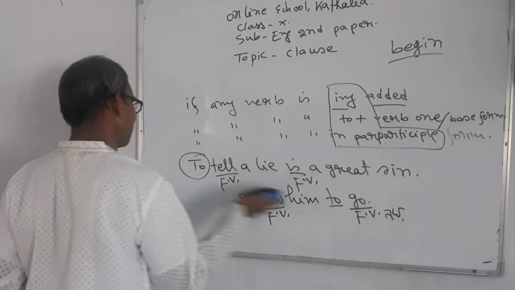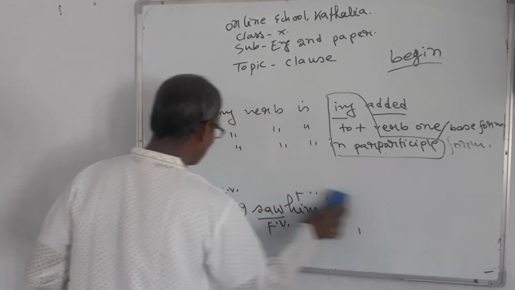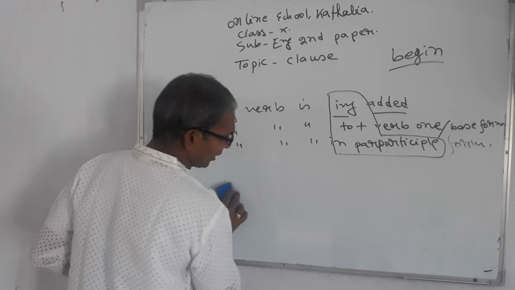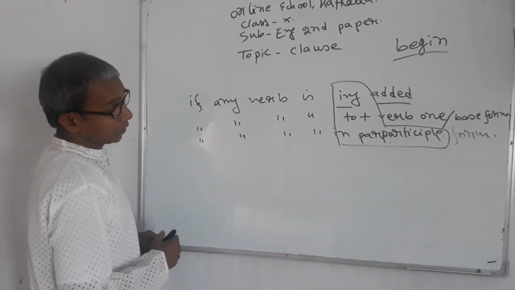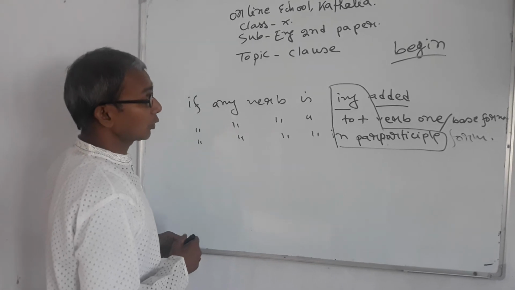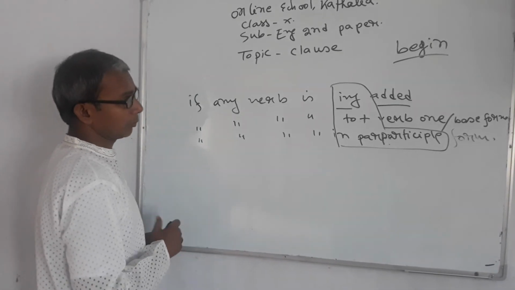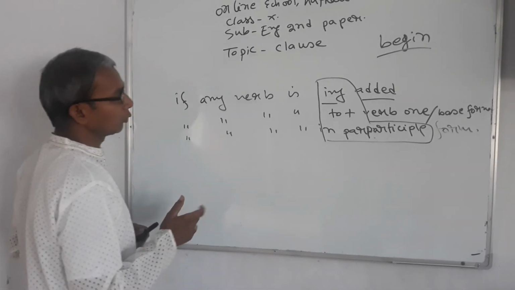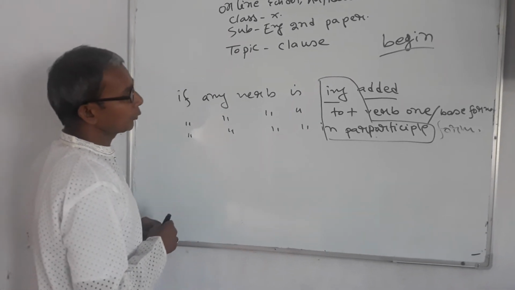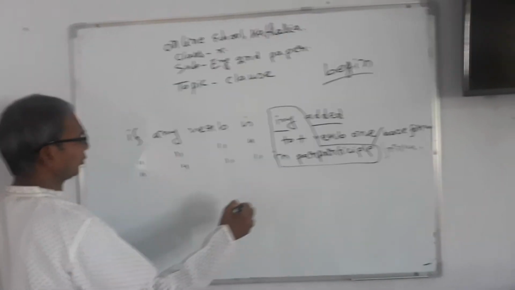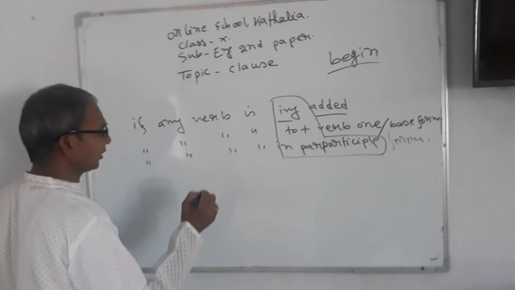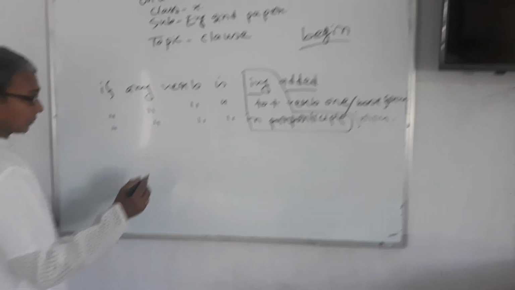In your previous classes, especially in class 6, your teacher taught you the three forms of a verb: present form, past form, and past participle. In three rows, you had to memorize these verbs. In the third row, the forms of the verb are past participle.